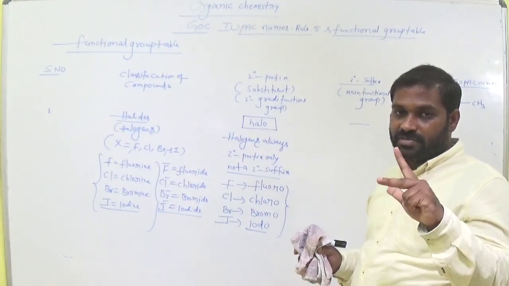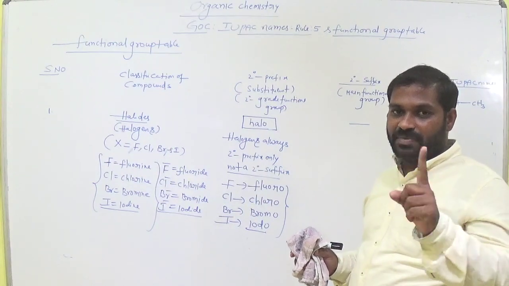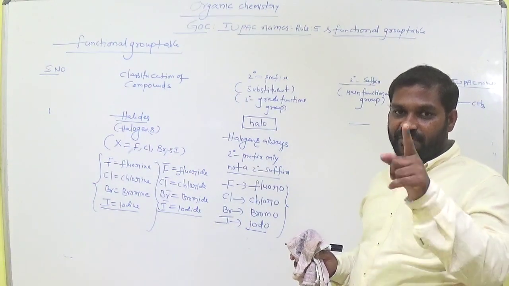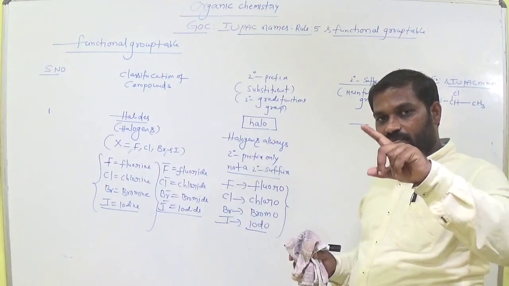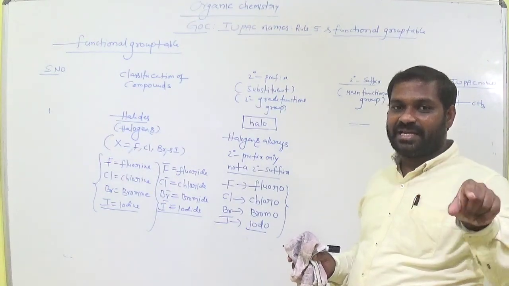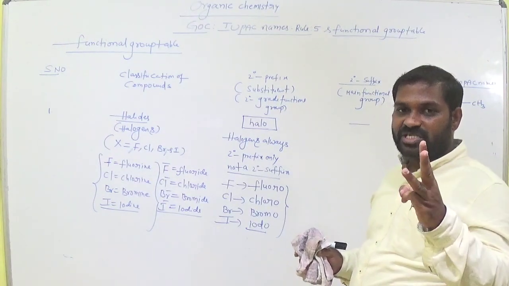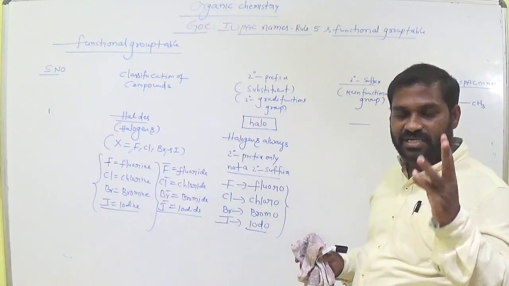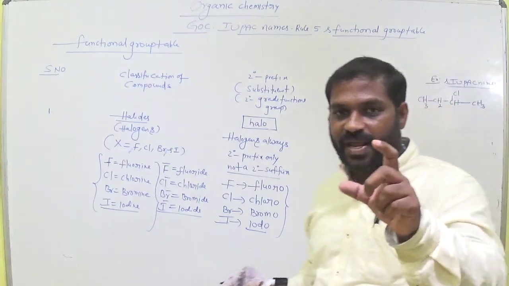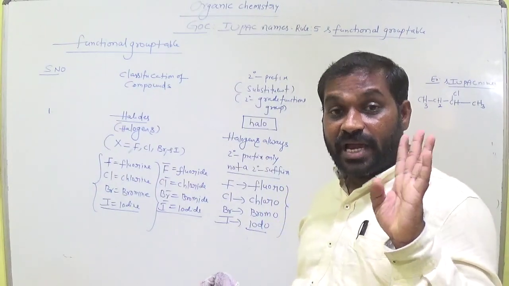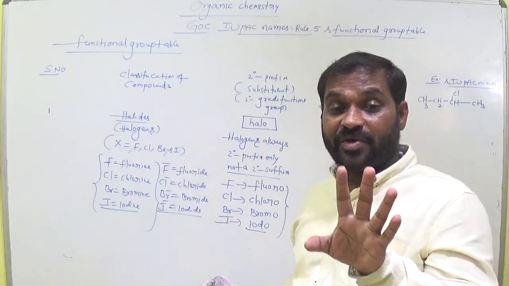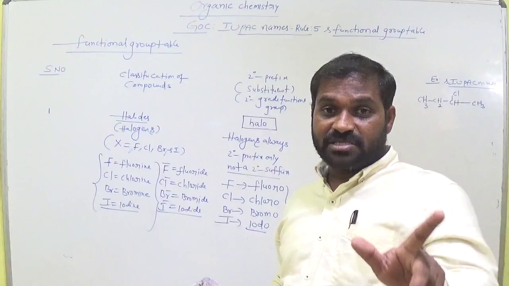Third rule, if 2 carbon chains have the same length, we prefer the most branched chain as the parent chain. Fourth rule, lowest locant sum rule, used when more substituents are present.